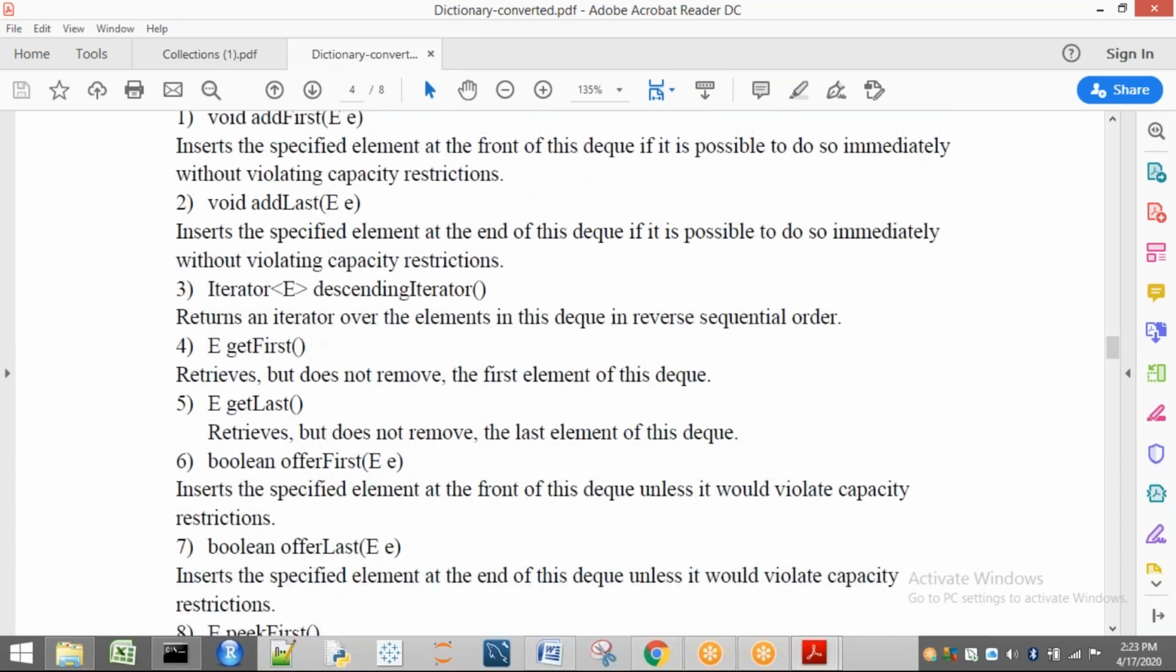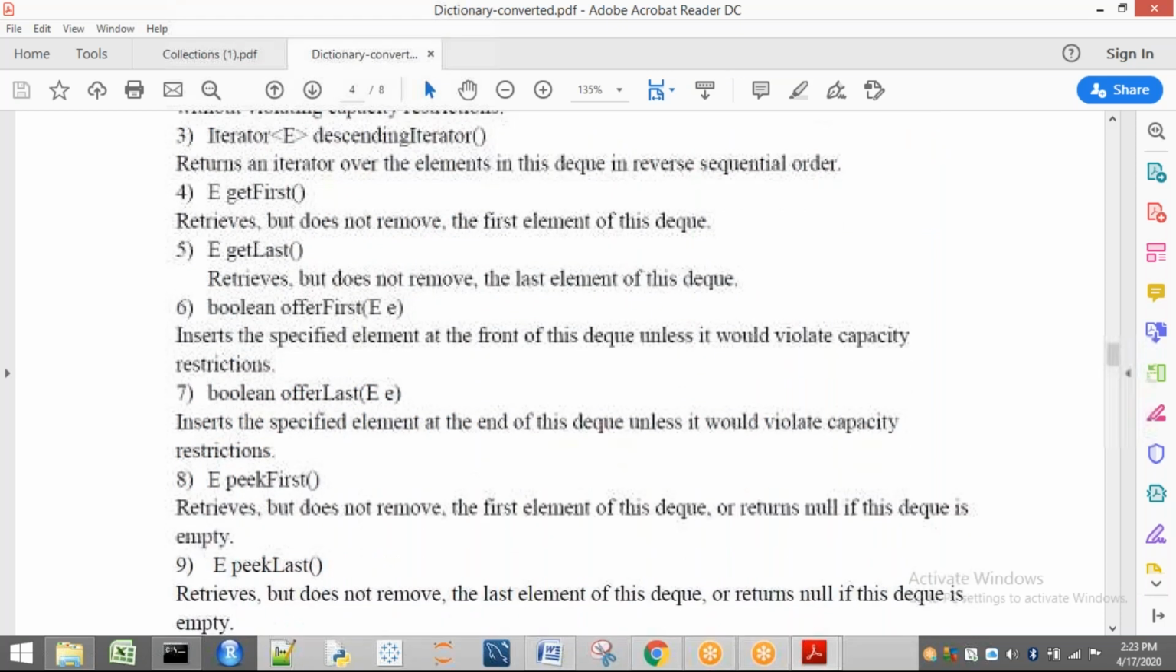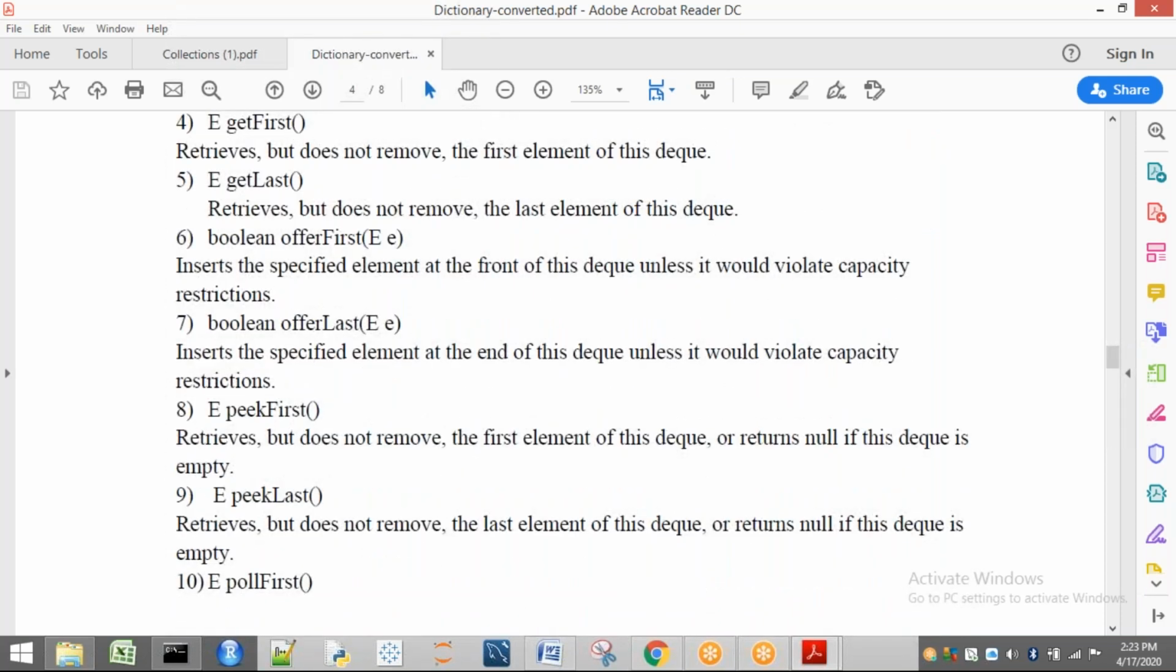Offer first, you already know this one. We are going to see about offer; there is a difference between offer and put, which we have seen in previous classes. Offer first inserts a specified element at the front of the DQ unless it would violate a capacity restriction. Same here also. Next, offer last, which inserts at the last. Peek first gives the top element but does not remove it. Peek last gets the last element but does not remove it.